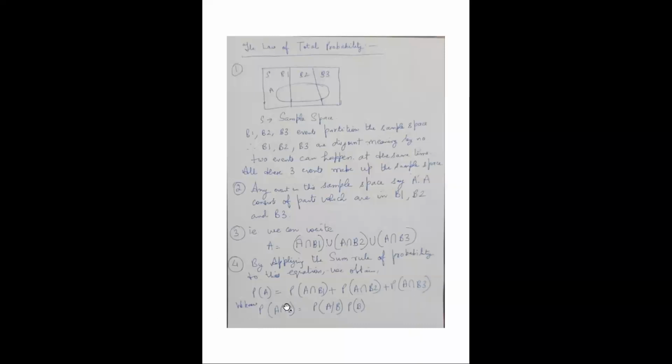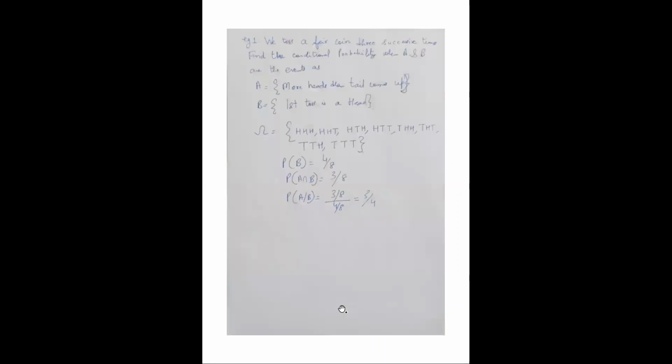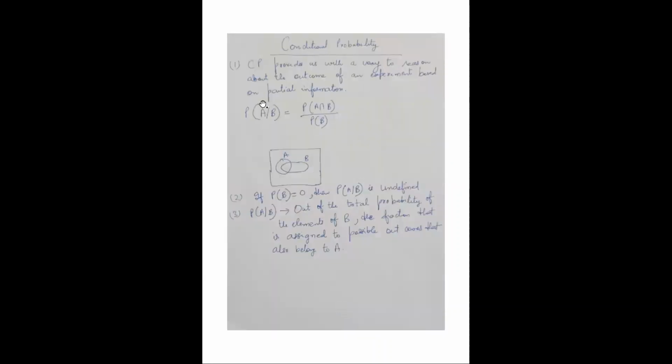And we know that probability A given B is given by probability A and B divided by probability of B. So probability A and B will be given by probability A given B into probability B. We can use this formula to replace probability A intersection B. So while calculating the probability of A, you have obtained the probability of A intersection B1 plus probability of A intersection B2 plus probability of A intersection B3.